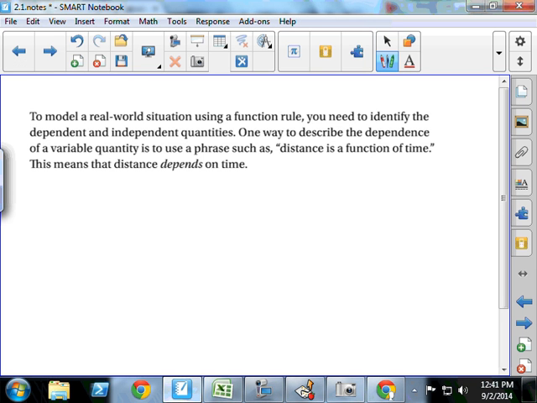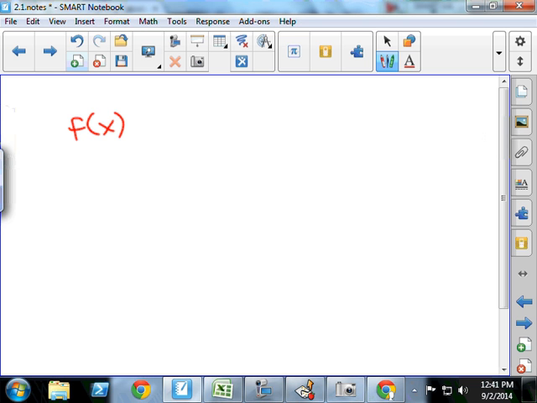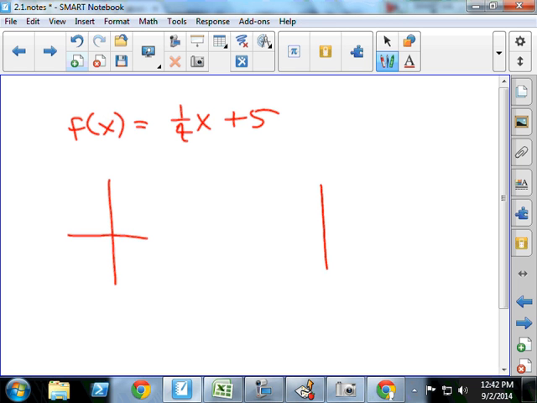In the homework and on the quiz, you're going to actually have to graph some of these things. If you had to graph f of x equals 1/4 x plus 5, and you were given a multiple choice, I would hope that you would realize, first of all, the slope of this is greater than 0, which means the line's going to do what from left to right? Rise or fall? It's going to rise. Good. And also the y-intercept of this is 5, which means the graph is going to cross the y-axis above the x-axis.